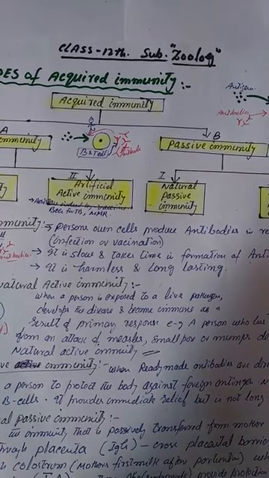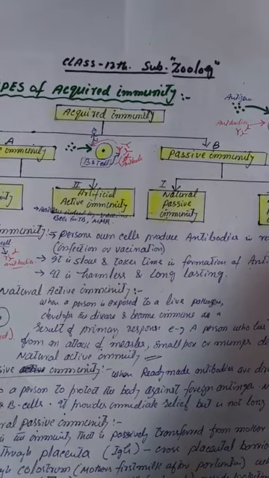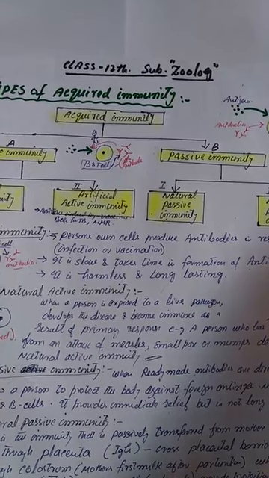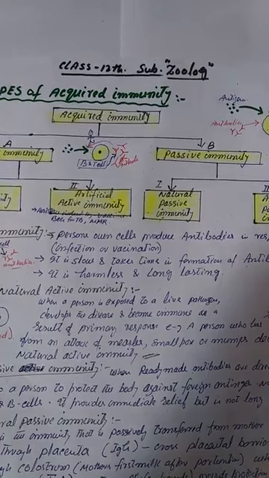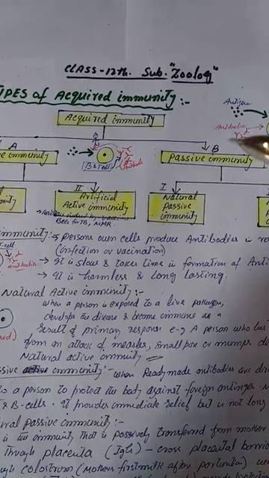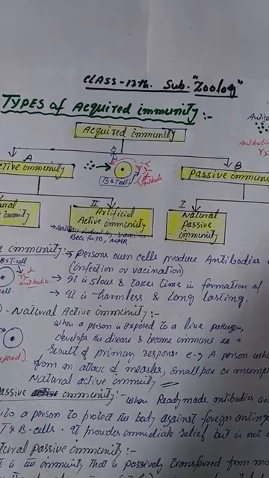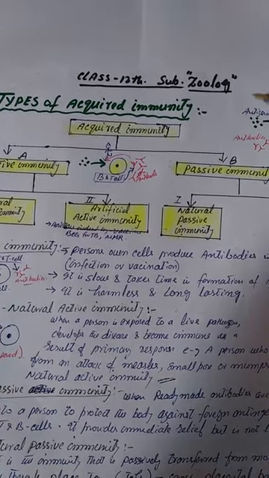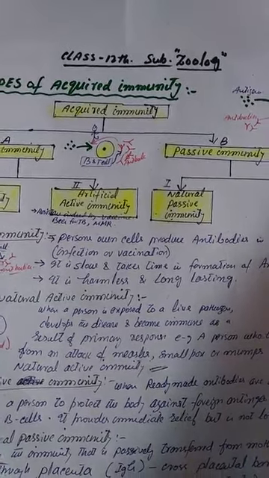In our previous topic, we discussed in detail about acquired immunity, in which we understood that acquired immunity is that type of immunity which develops in an organism after its birth, and it consists of specialized T cells, B cells, and also specialized proteins called antibodies, that circulate in the body fluids like blood and lymph.